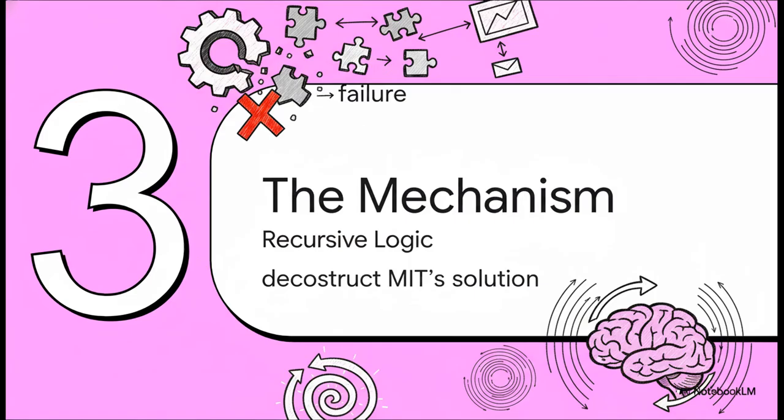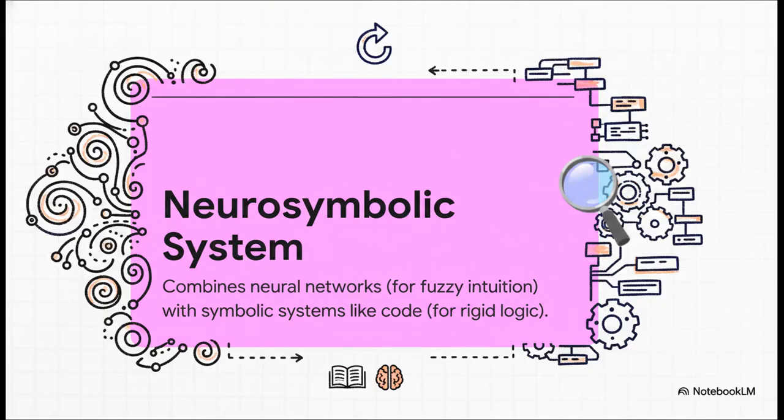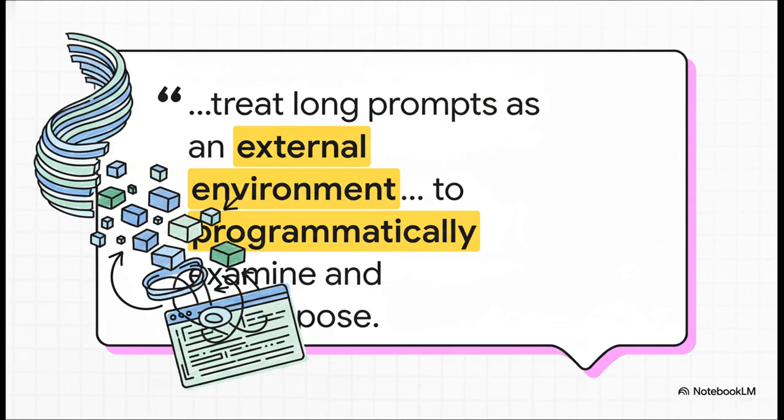Section 3. The mechanism. Having established the failure, we will now deconstruct MIT's solution. The solution is a neurosymbolic system. This architecture doesn't try to fix the inherent flaws of a neural network. Instead, it combines the network's strength, pattern recognition, and fuzzy intuition with the rigid, verifiable logic of a symbolic system, in this case, code. The core insight from the MIT paper is a complete paradigm shift.